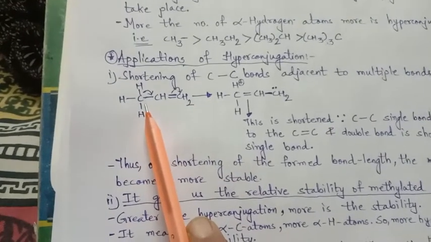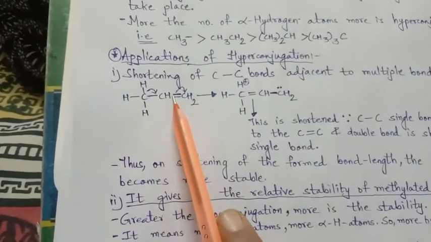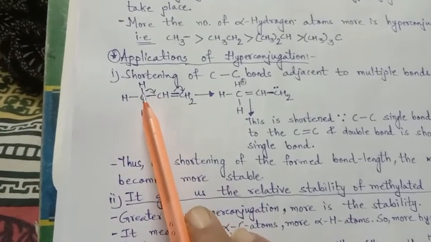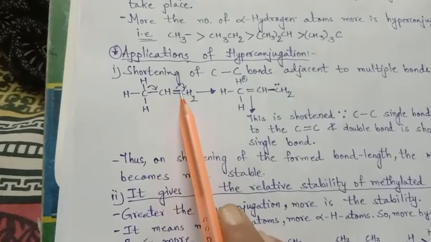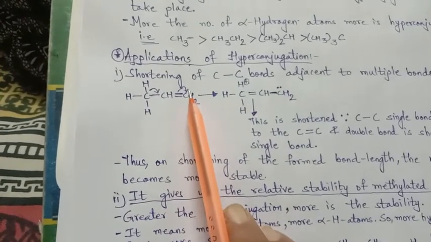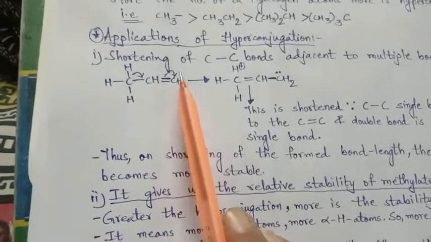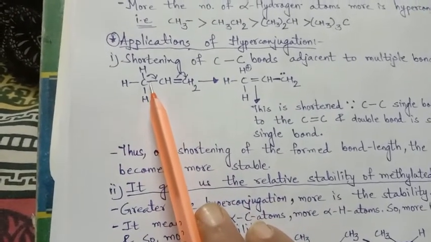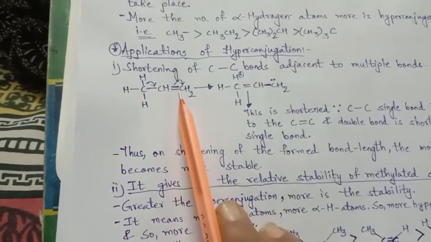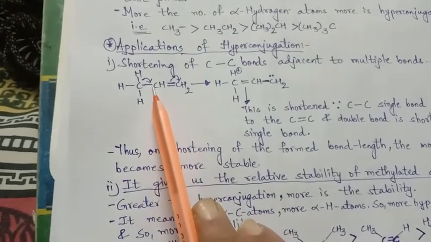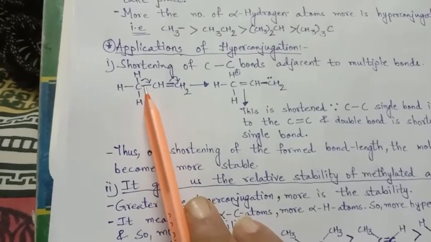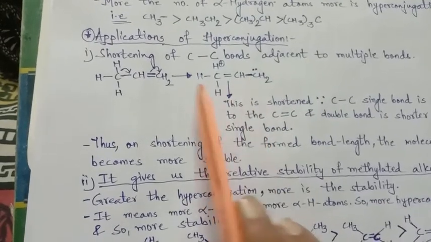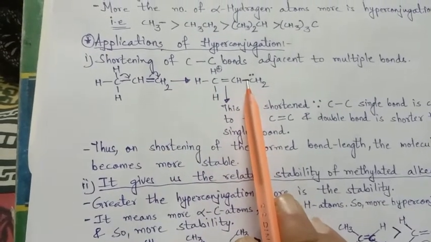See this example once again. CH3-CH=CH2. These electrons will come over here, it will take a double bond here, and this will take a lone pair over here. So what happened here? The carbon-carbon single bond adjacent to the double bond is shortened. On doing this, this single bond will be converted to a double bond, and this double bond is converted to a single bond.